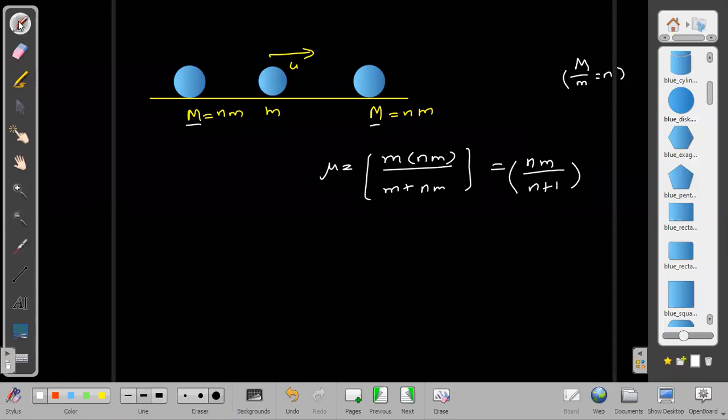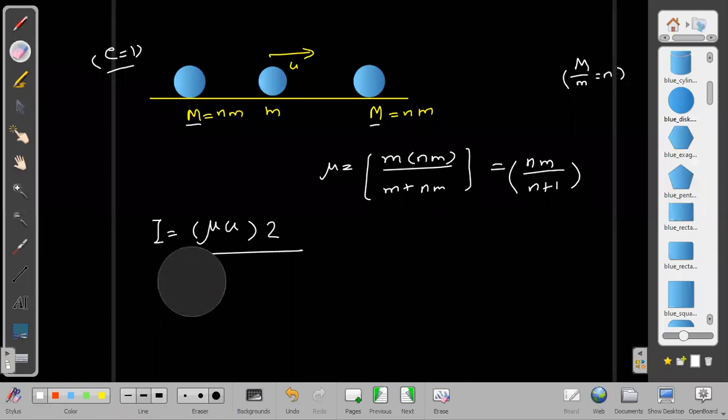Next, mu is okay. What is the next step? Next step is impulse. What is the impulse acting? Impulse will be equal to mu into u relative into 1 plus e, where e is the coefficient given for the collision. Even if it is given as inelastic, then also it is simple only. Then also we can do it in the same way. I is given as this.